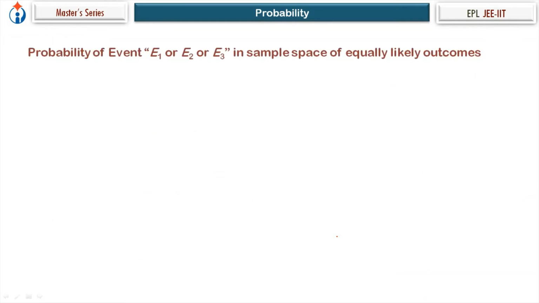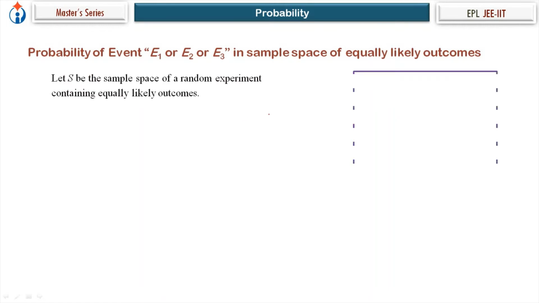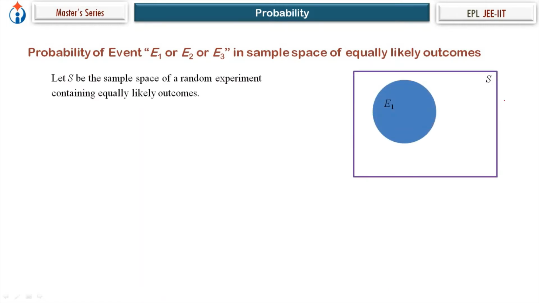Now let's go ahead. Probability of event E1 or E2 or E3 in a sample space of equally likely outcomes. Now we are taking 3 events. That's the way in general we take 3 events, E1, E2, E3.